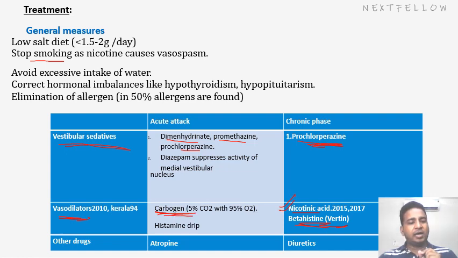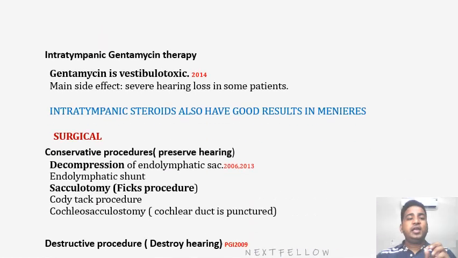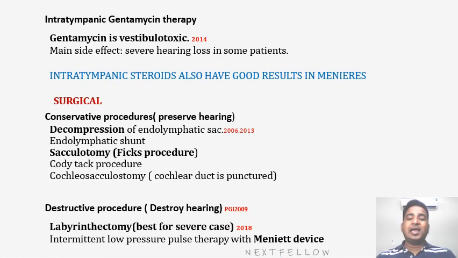Carbogen is generally a vasodilator, so it will lower down the pressure in the system, and we can also use the histamine drop. Other drugs are atropine or diuretics. What will diuretics do? They will increase the outflow of the fluid, so that will decrease the endolymph. Now, suppose this therapy doesn't help, we can also use intratympanic gentamicin.